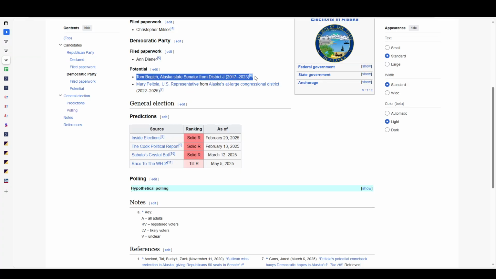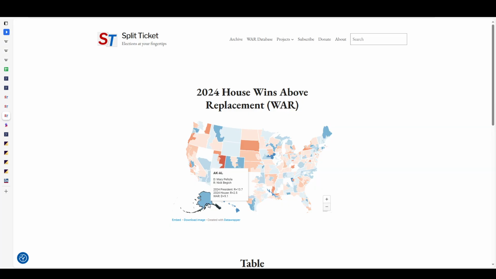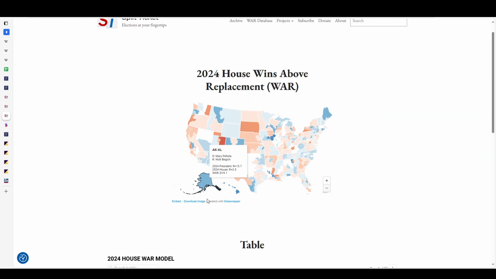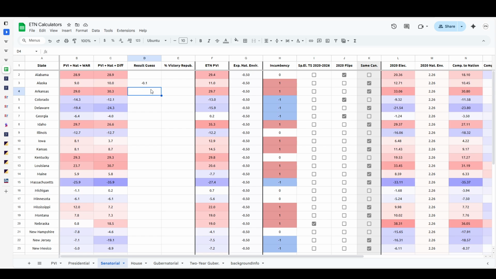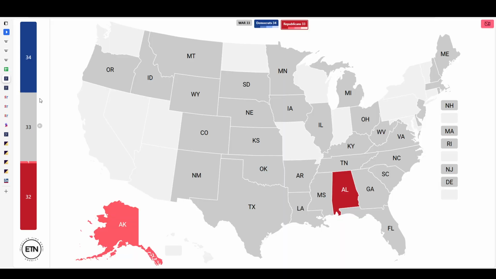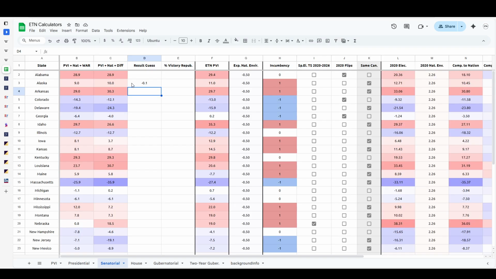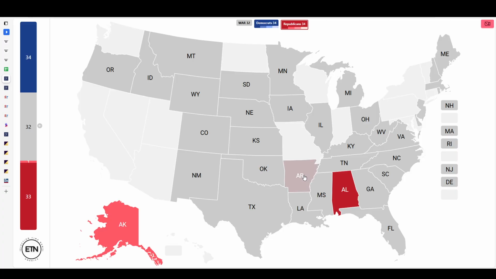Now, Tom Begich would actually be a pretty good candidate, but Mary Peltola, if she decided to run, based on her own ranking of 9.1 for when she ran in 2024 in the House, that would mean that the seat would likely flip to a point 0.1. So that's just something really interesting that I saw. Based on that, it would narrowly flip, but because she is more likely going to run for governor, we will leave that out. Arkansas, 29 and 30.3 in order there.